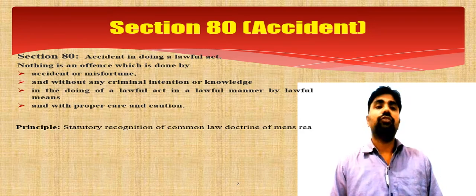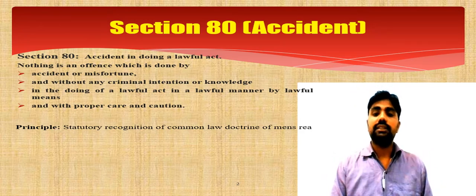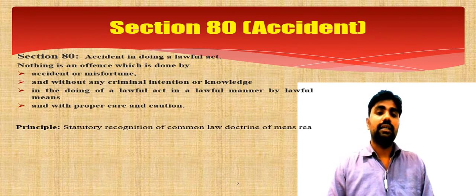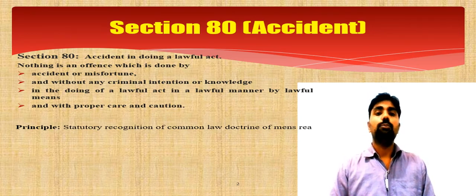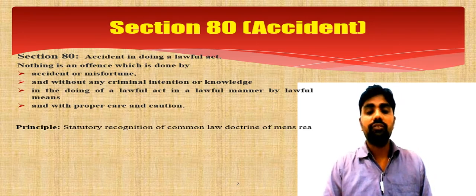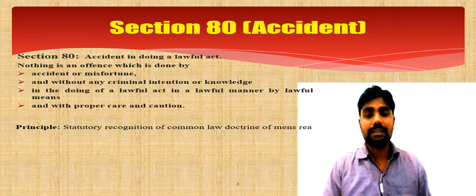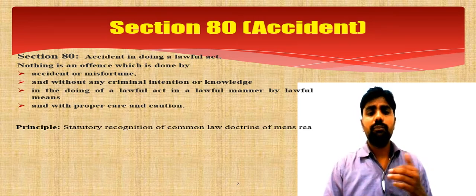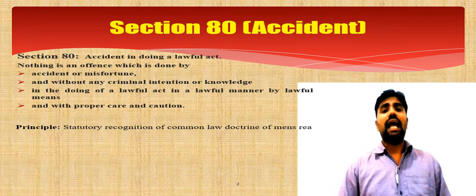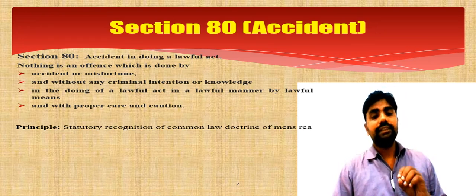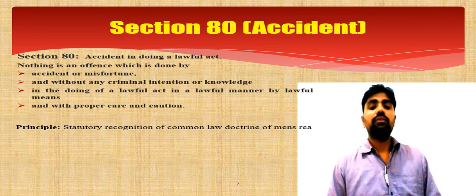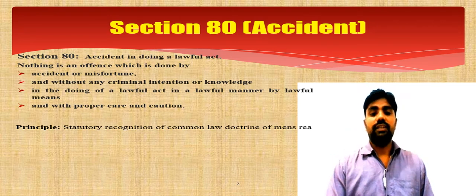As you know, actus non facit reum nisi mens sit rea. What does it mean? Actus reus and mens rea both must coexist. As I already told you, actus reus plus mens rea both must coexist. Without mens rea, there cannot be a crime. Actus reus per se is not an offense, although there are certain exceptions to it. For example, structural offenses, environmental offenses, strict liability offenses, absolute liability offenses. There are certain offenses where actus reus per se is an offense, but in general, actus reus plus mens rea is equal to an offense. Without mens rea, there cannot be an offense.